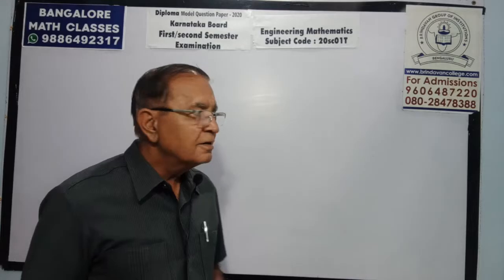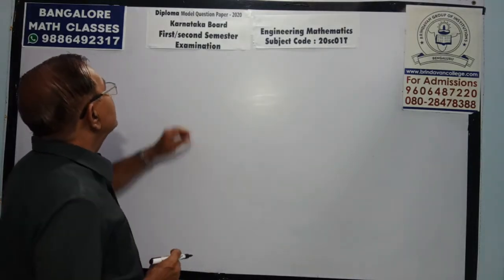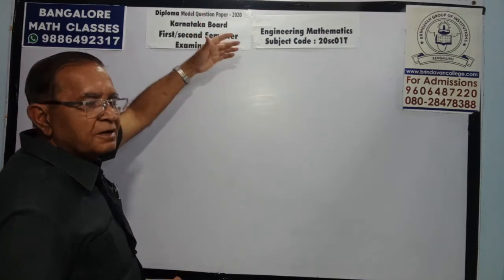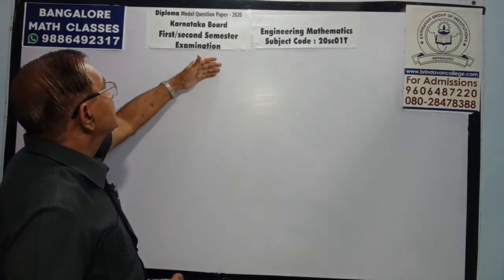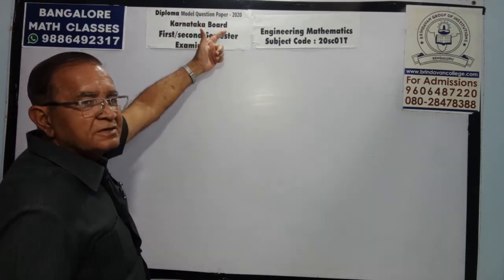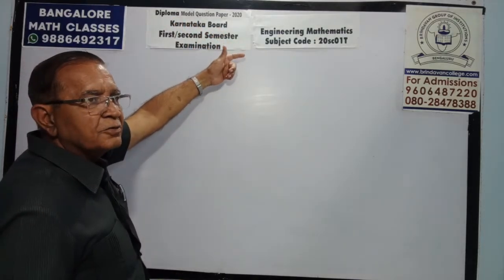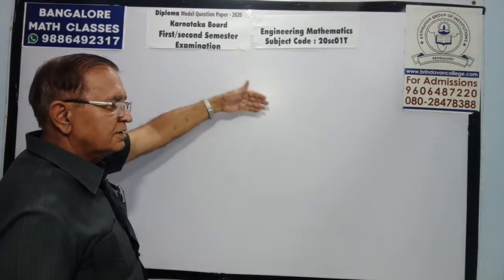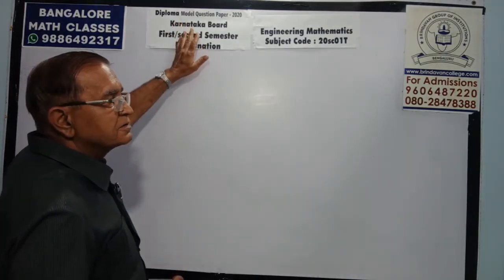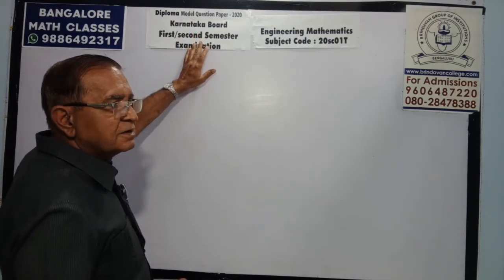Today, I am going to solve for you people the Diploma Model Question Paper 2020 for the coming year. See carefully, though the question paper says 2020, it's for the coming year now. In April you are going to get this kind of paper. This is the model paper sent by the board.